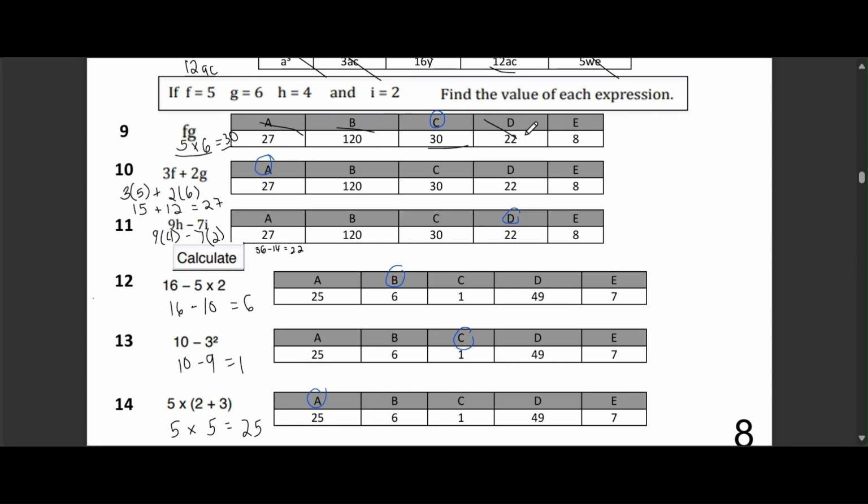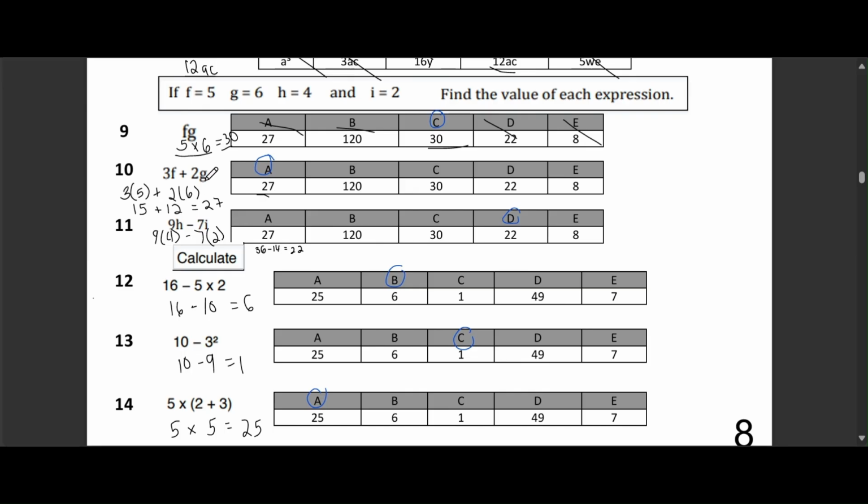Question 10. If f equals 5 and g equals 6, what is 3f plus 2g? Your choices are option A 27, option B 120, option C 30, option D 22, option E 8. The correct answer is option A, 27. Explanation.